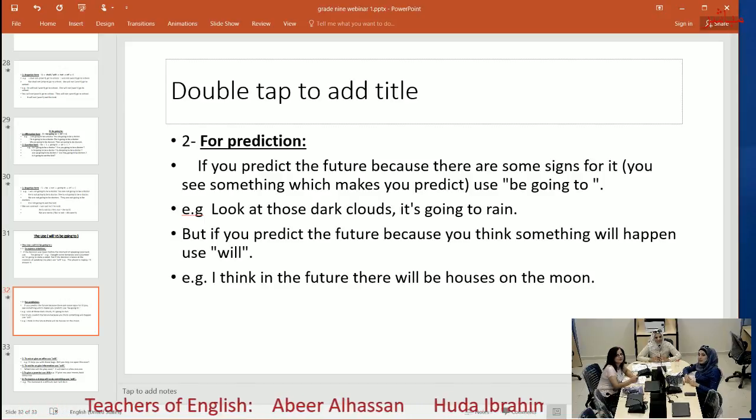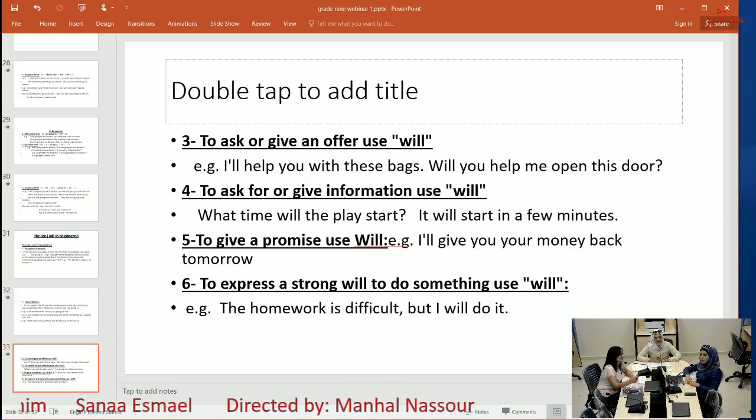But if you predict the future because you think something will happen, we use will. For example, I think in the future there will be houses on the moon. In this case, this is a prediction.